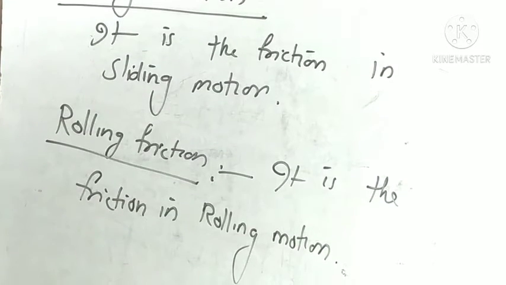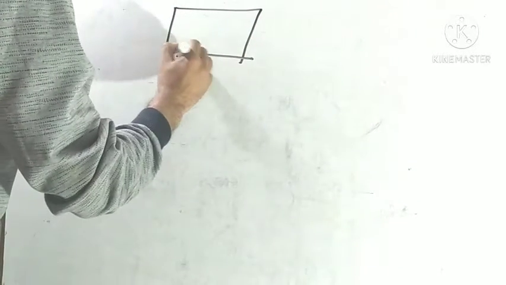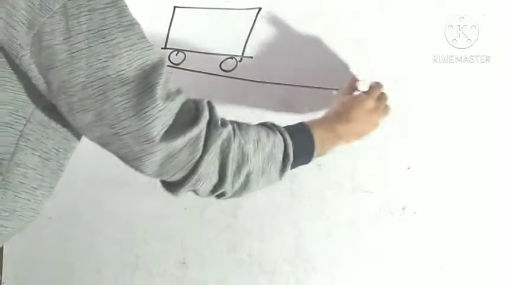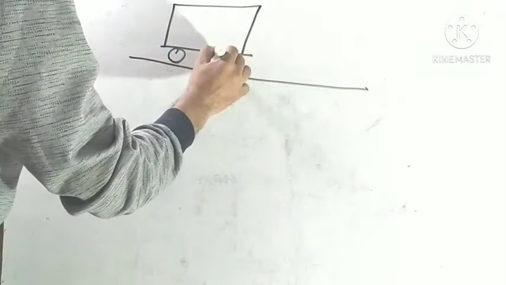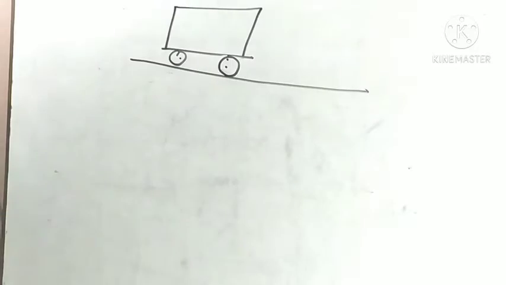Okay. So here we take an example. We take a body here. This body moves on a straight road.